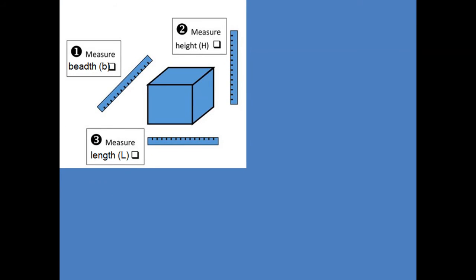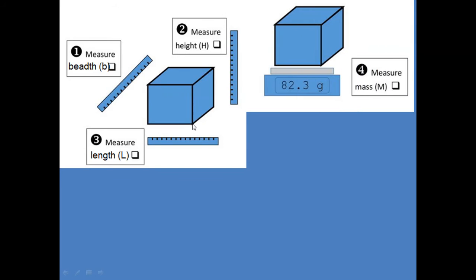For example, if I take a cuboid, a substance having a cuboid or cubical shape, you can easily measure the length, breadth and height by using a ruler or an inch tape. Then you can measure the mass of this substance by using the beam balance or even a digital balance.